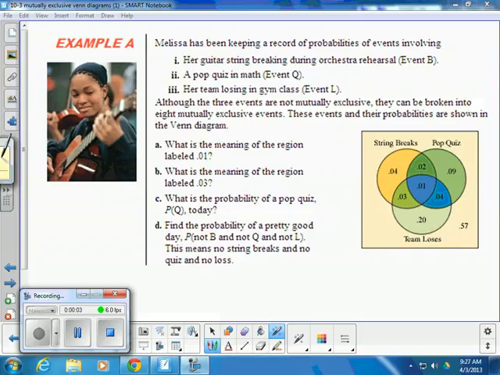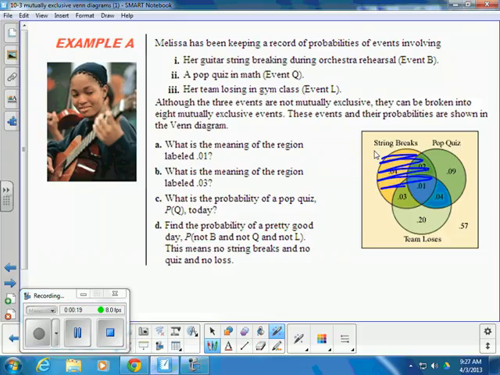Hello everybody, we're looking at example A in section 10.3 in the unit on probability. Example A, Melissa has been keeping a record of probabilities of events involving her guitar string breaking during orchestra rehearsal. That's event B, which would be in this circle right there in the Venn diagram. A pop quiz in math, which is event Q, which would be this entire circle in the Venn diagram.